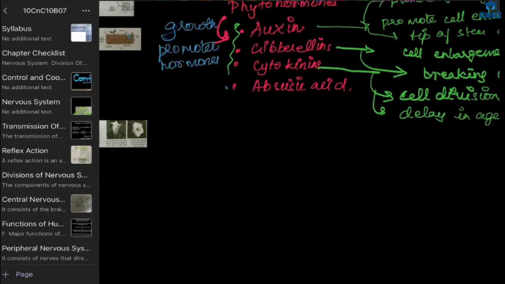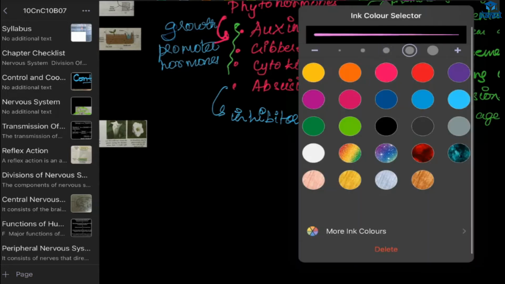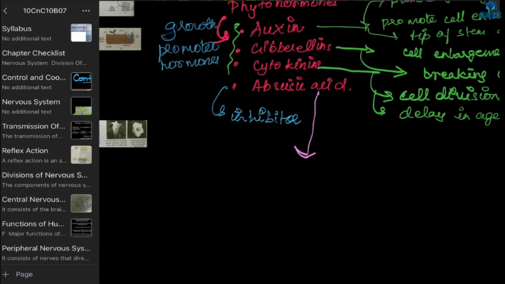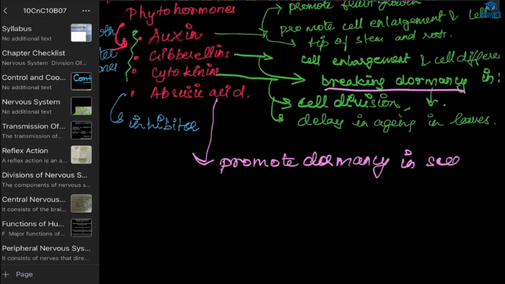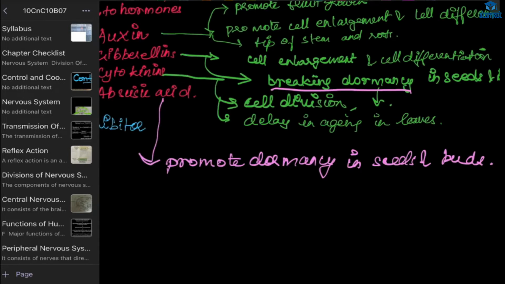And this abscisic acid, it is an inhibitor. What is its function? I write this in pink color. It is an inhibitor. Here it is breaking of dormancy, so it will promote dormancy in seeds and buds. It is the opposite of breaking of dormancy.